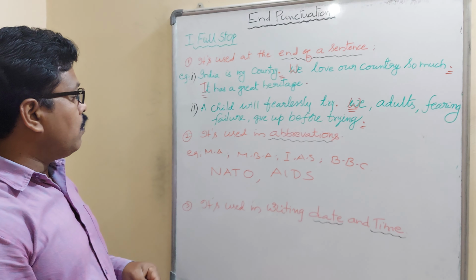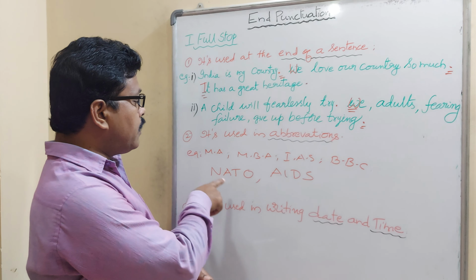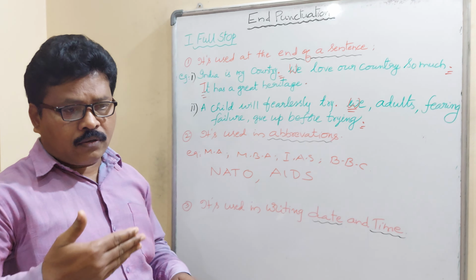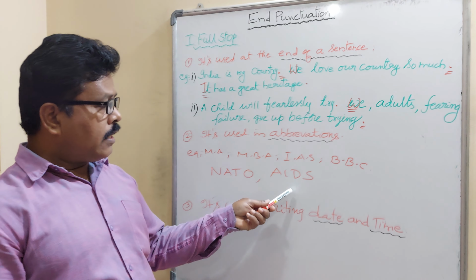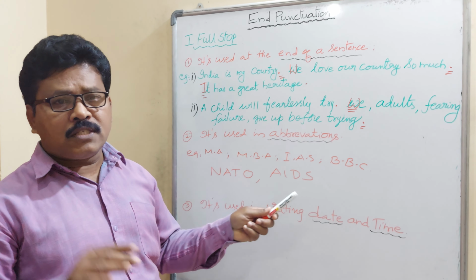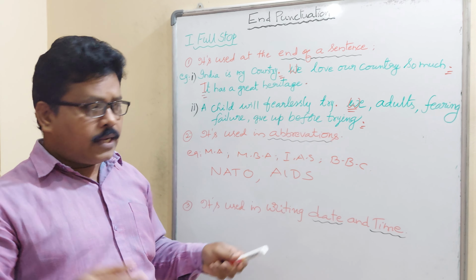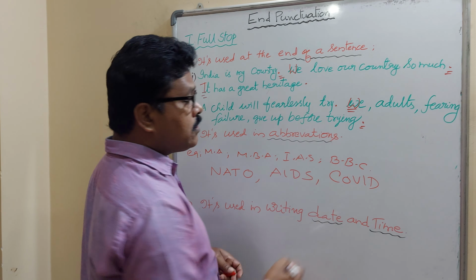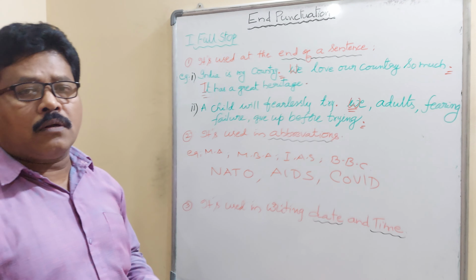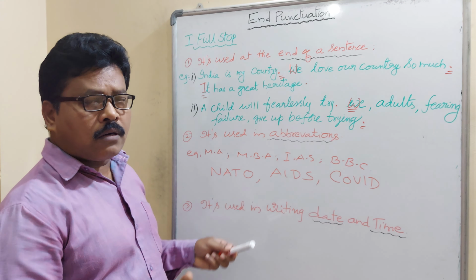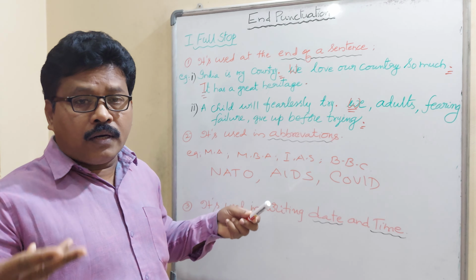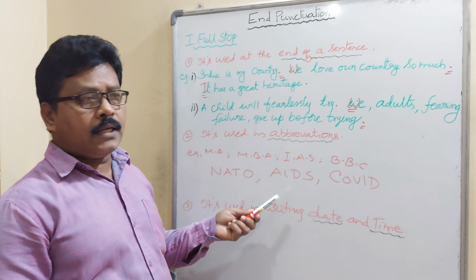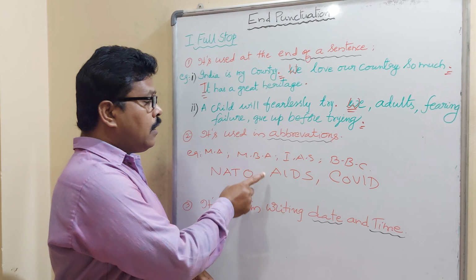For example, NATO, North Atlantic Treaty Organization. We don't say N-A-T-O, we say NATO. AIDS, acquired immunodeficiency syndrome. We don't say A-I-D-S, we say AIDS. Similarly, COVID, coronavirus disease. We don't say C-O-V-I-D, we say COVID. It is also a short form, but it is pronounced as a word. This is called an acronym. We don't use any full stop in an acronym. That's the difference between abbreviation and acronym.